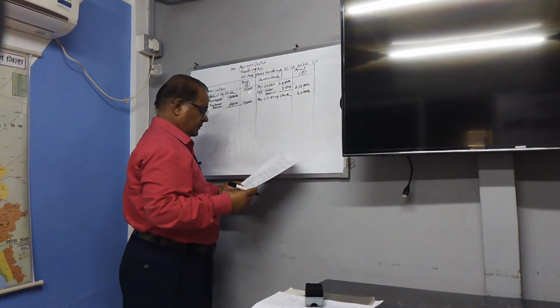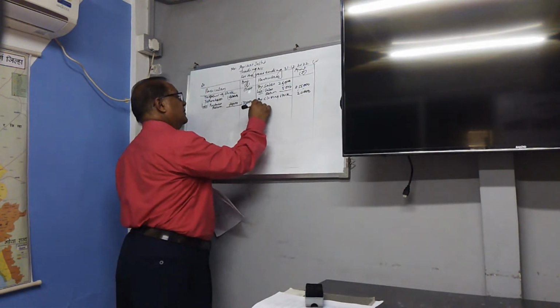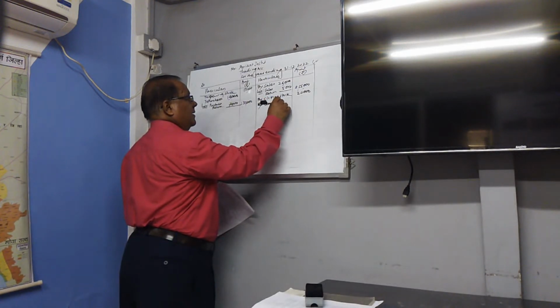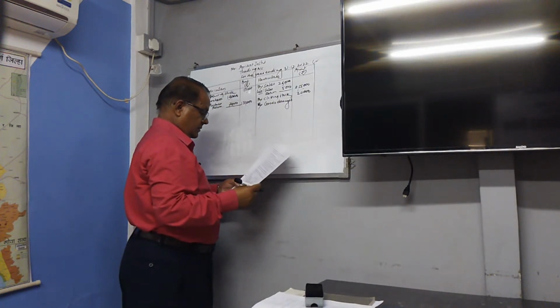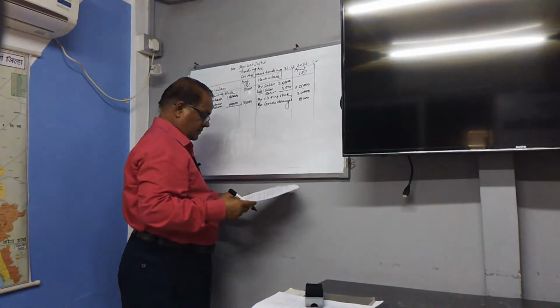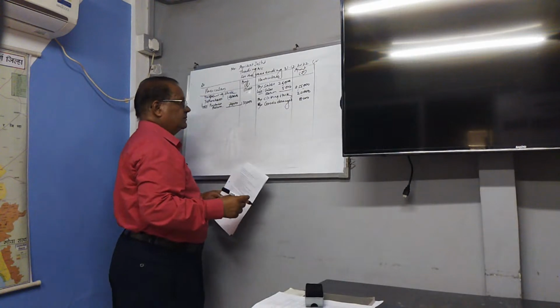And damaged goods, by goods damaged, 8,000.